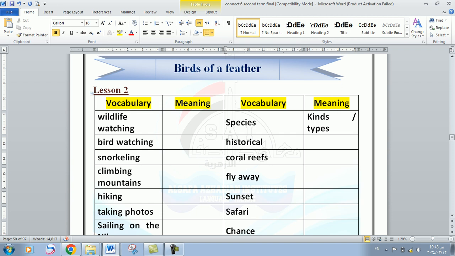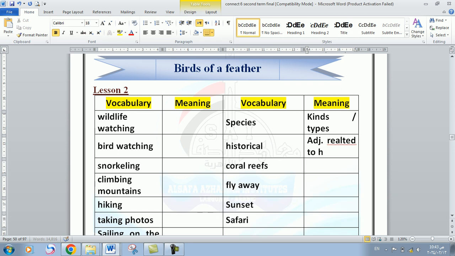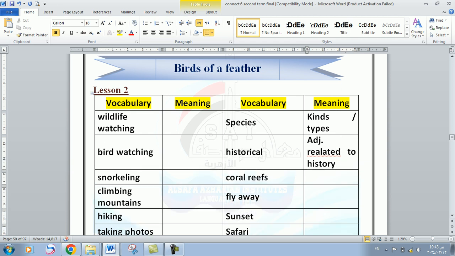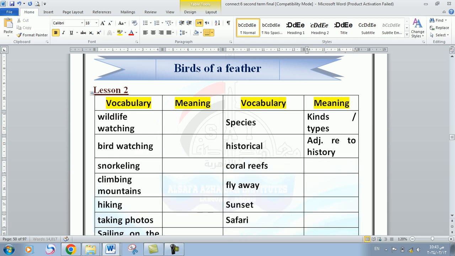This is the word historical. Historical comes from the word history, but it's an adjective. It's an adjective that means old and related to history. Adjective that means related to history. Yes? Related. This is correct.